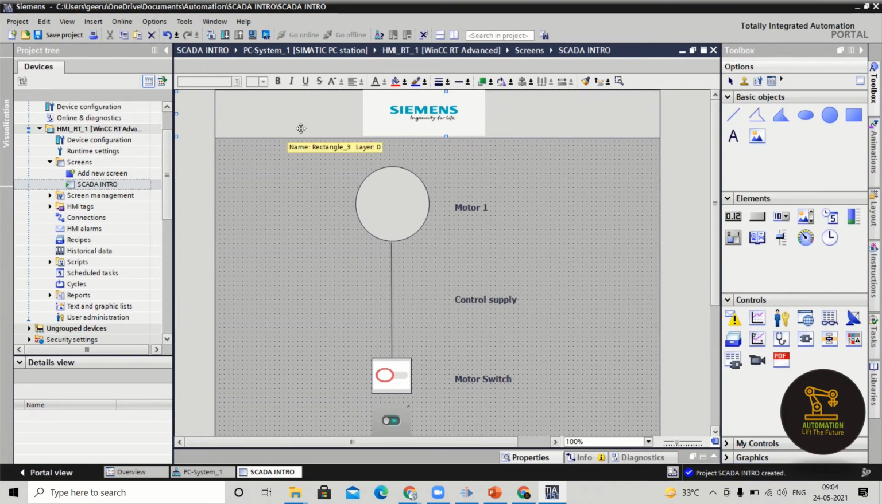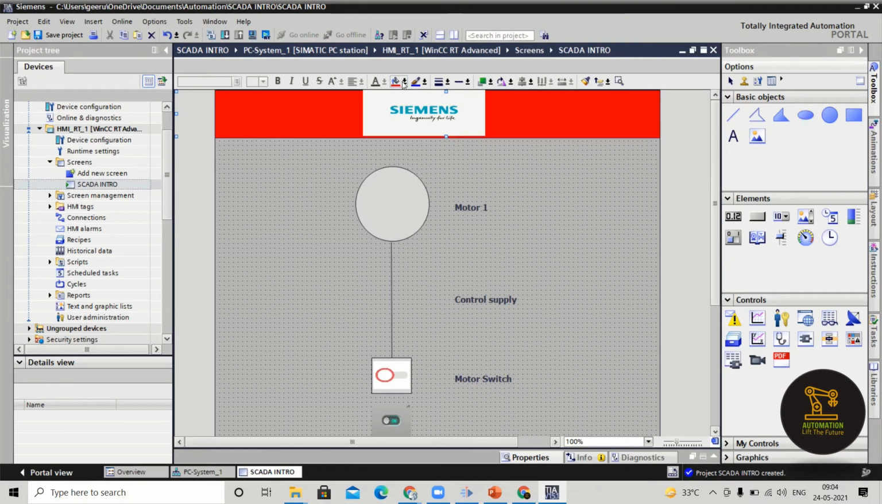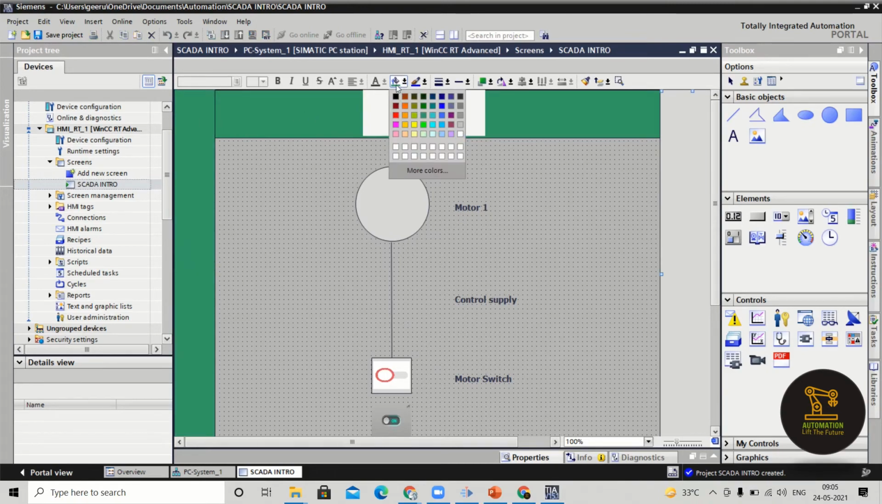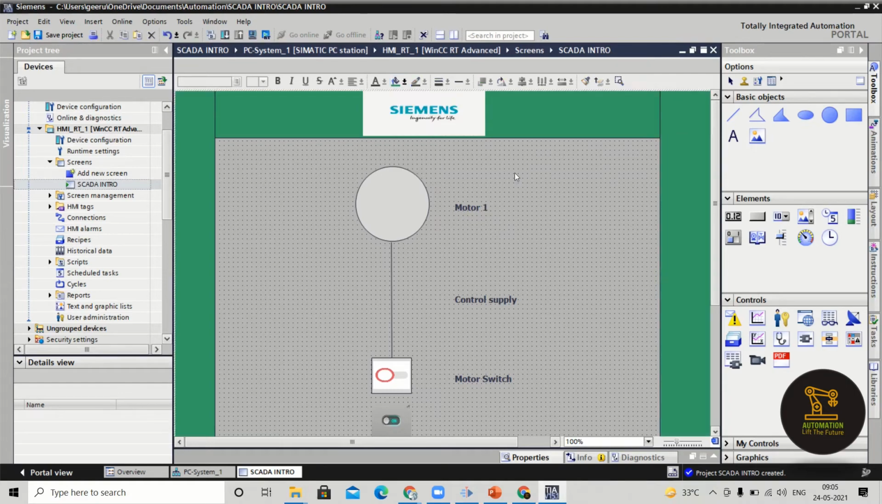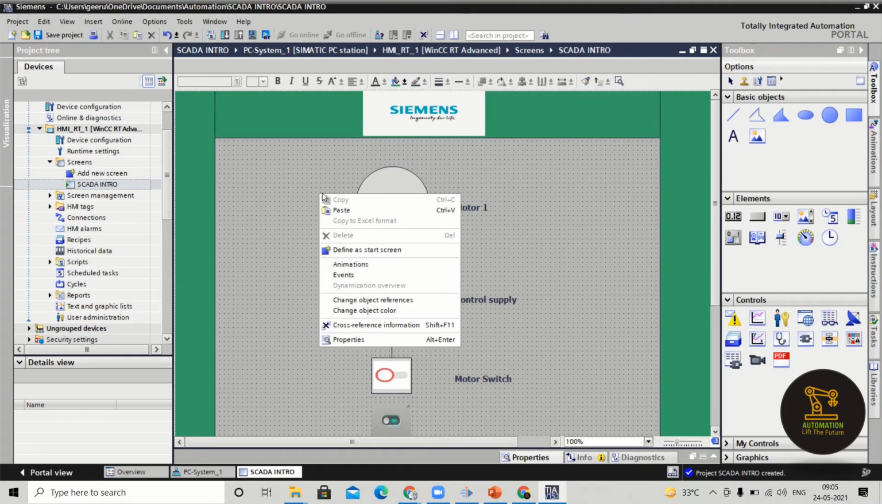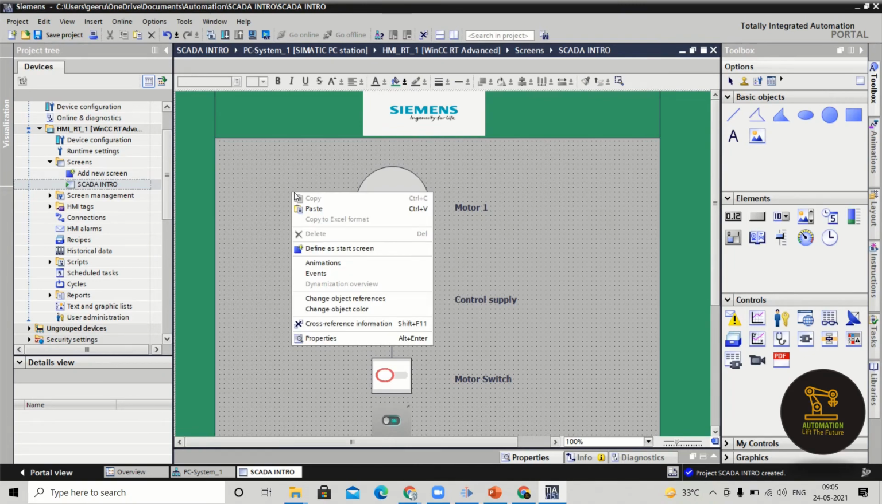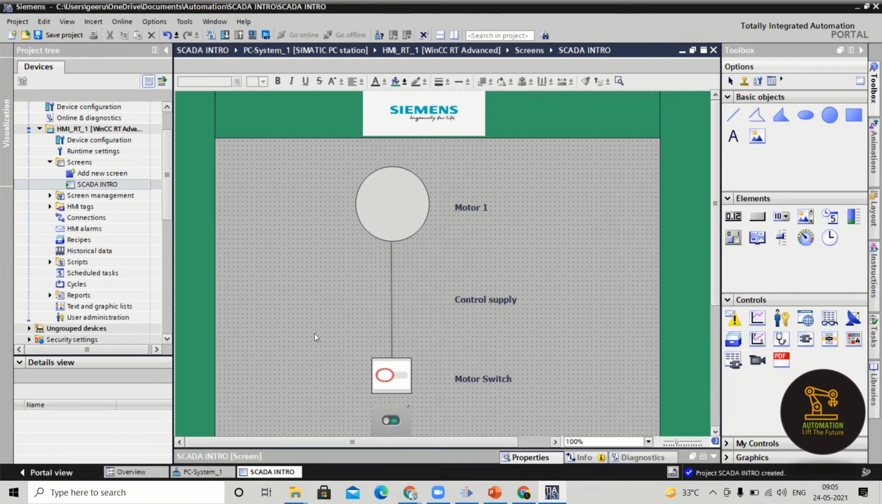Now on the top, right now we will be working with only one command currently. You can change this background color. You can keep whatever color you require. If you want to change the main screen also, you can do that. Click on the main screen, right click on the screen, properties.